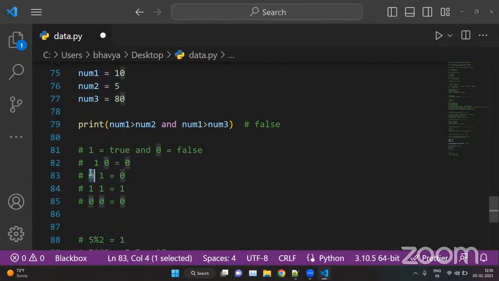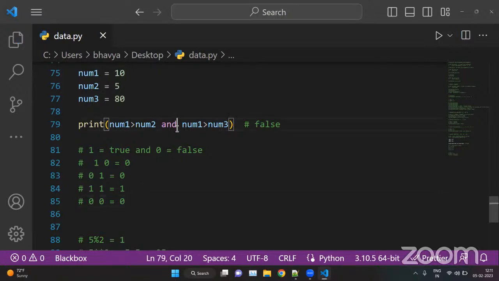With 0 and 1, the first condition is false, the second condition is true, but still we have a false answer. Now here both conditions are true, 1 and 1, then only we have 1. And if both conditions are false, then we have false. Okay, this is how the AND operator works.